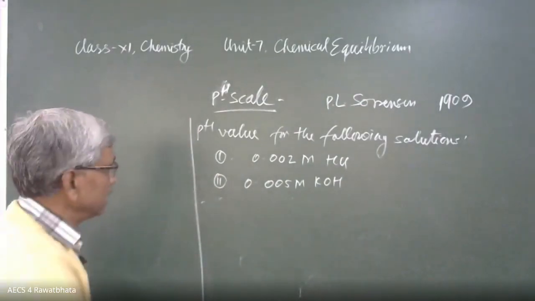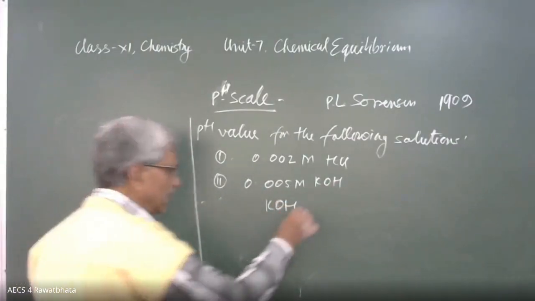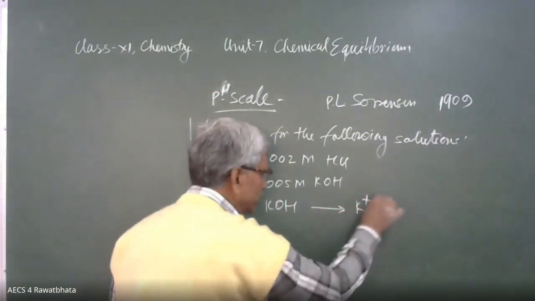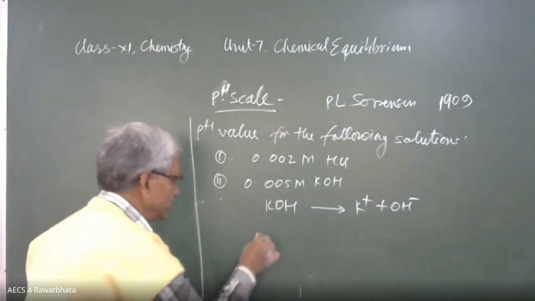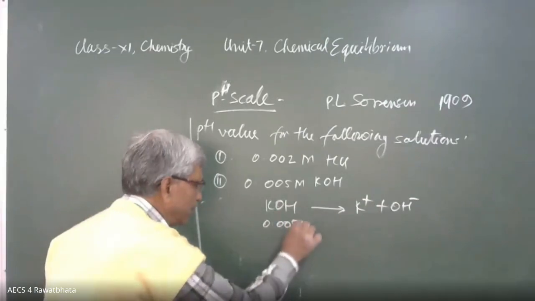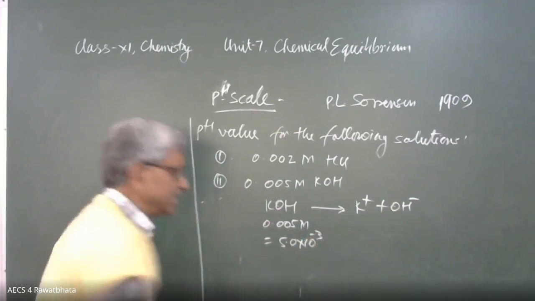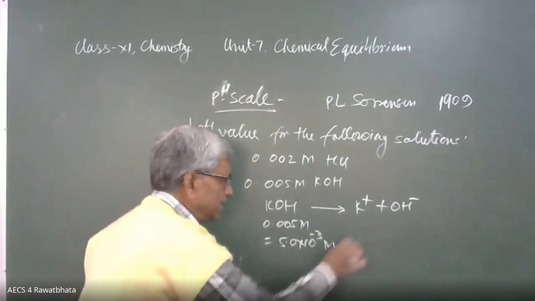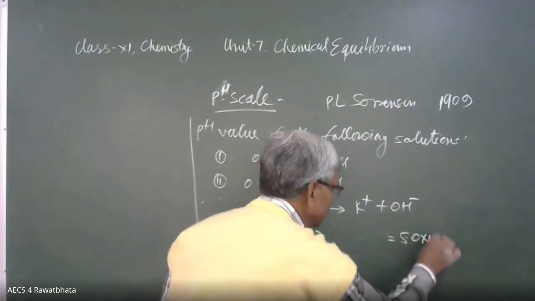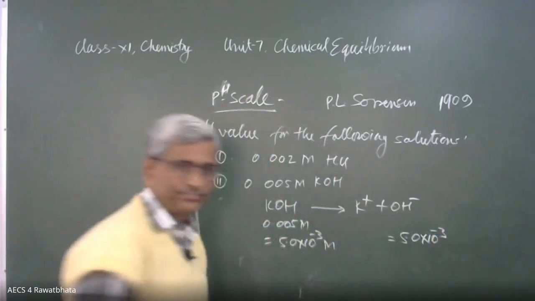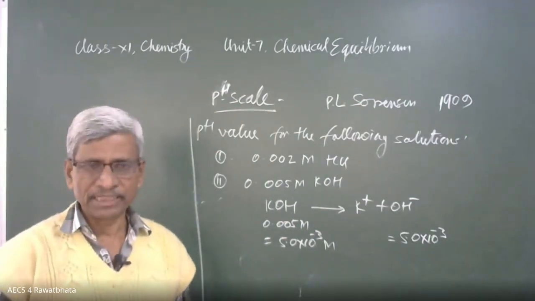One more. Here is 0.005 M KOH. KOH is a strong electrolyte, ionizes completely to form K positive and OH minus. Take the concentration 0.005 M. This is equal to 5.0 into 10 raised to power minus 3 M. And here the OH ion concentration will be equal to 5.0 into 10 raised to power minus 3. Okay, beta. Go for pOH. After that, we can find the pH.